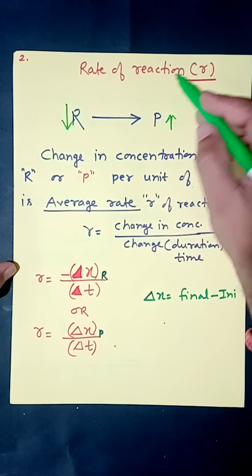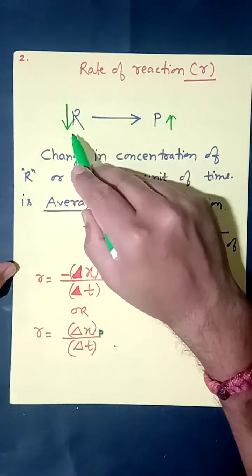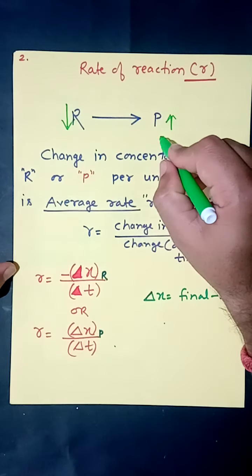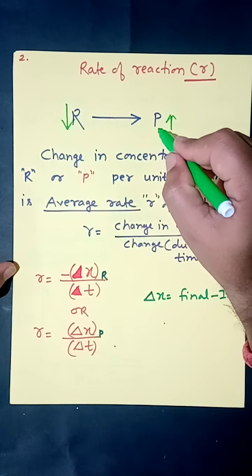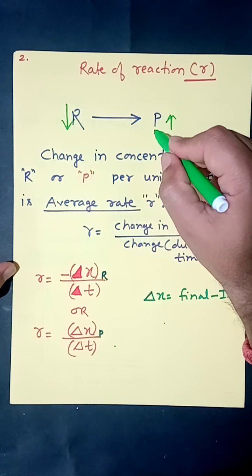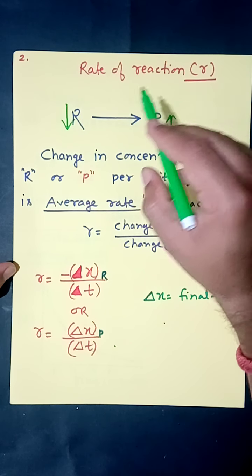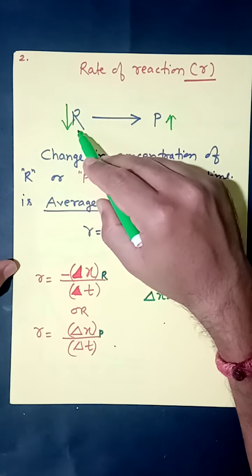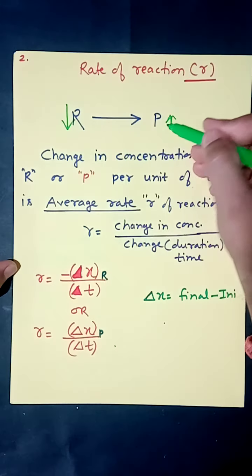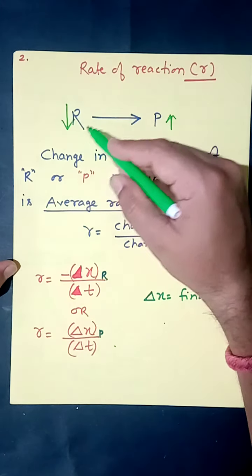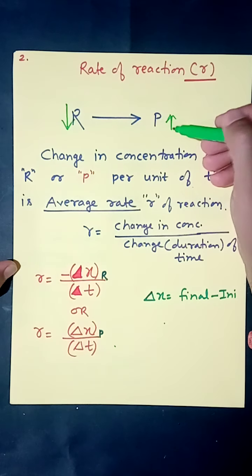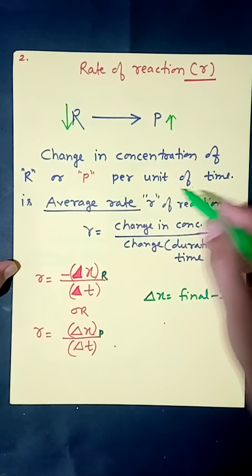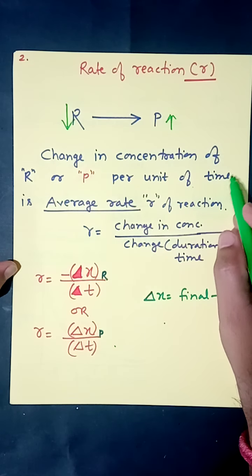I repeat, change in concentration of reactant or product per unit of time is known as rate of reaction. So reactant continuously decreases, product continuously increases, and their change in concentration per unit of time is known as rate of reaction.